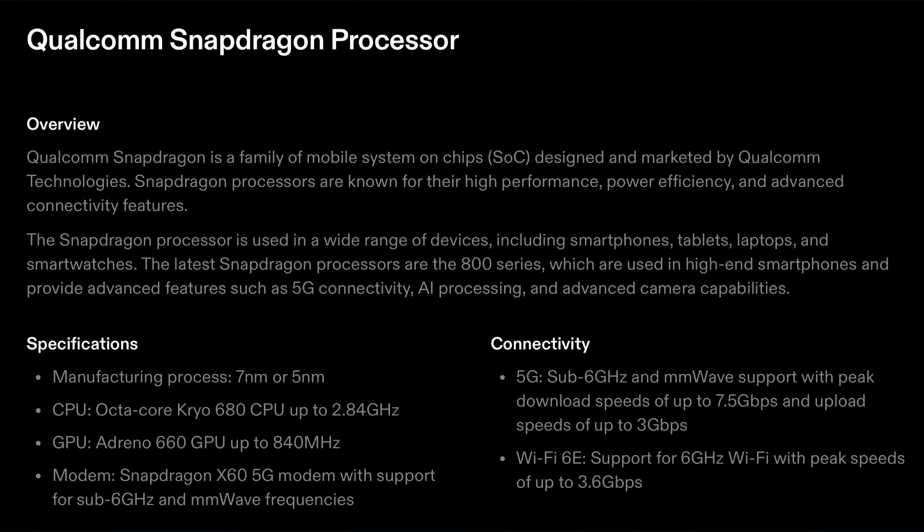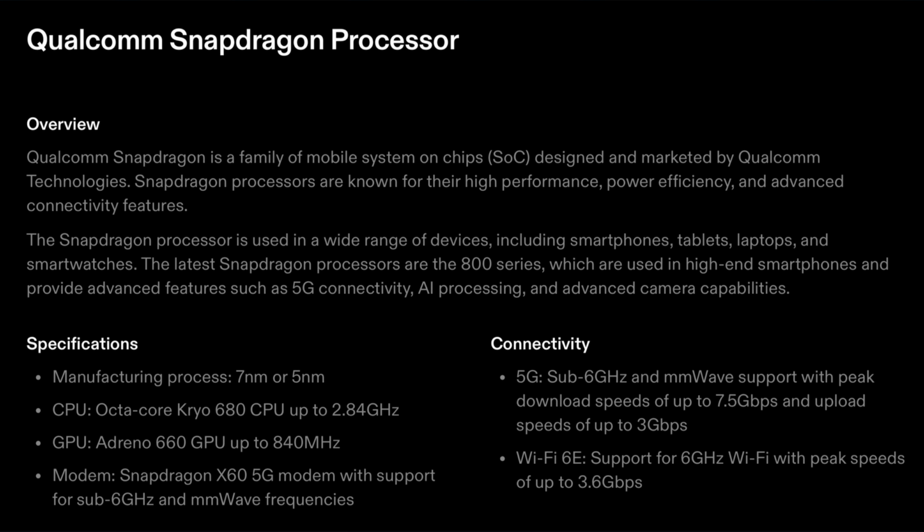The latest Snapdragon processors are the 800 series, which are already in the market right now, used in high-end smartphones and provide advanced features such as 5G connectivity, AI processing, and advanced camera capabilities. In today's era, 5G connectivity and camera capabilities are the most required in any mobile or tablet.